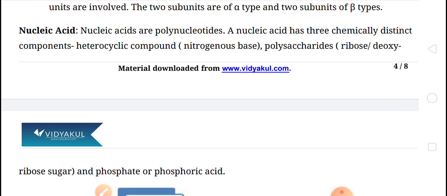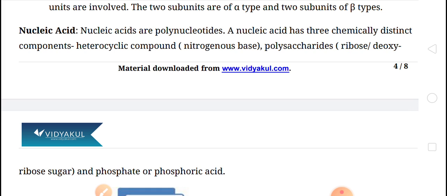Children, nucleic acids are polynucleotides. Nucleic acids are present in living systems and they are of two types, ribonucleic acid and deoxyribonucleic acid.